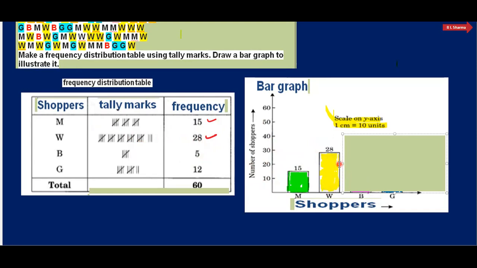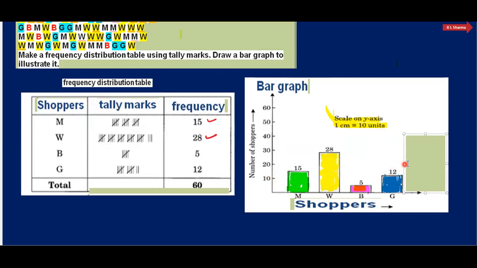We can mark here 5 boys. B stands for boys and that is equal to 5. So the height should be 5 here. And for girls, girls are 12, so the height of this rectangle should be 12.